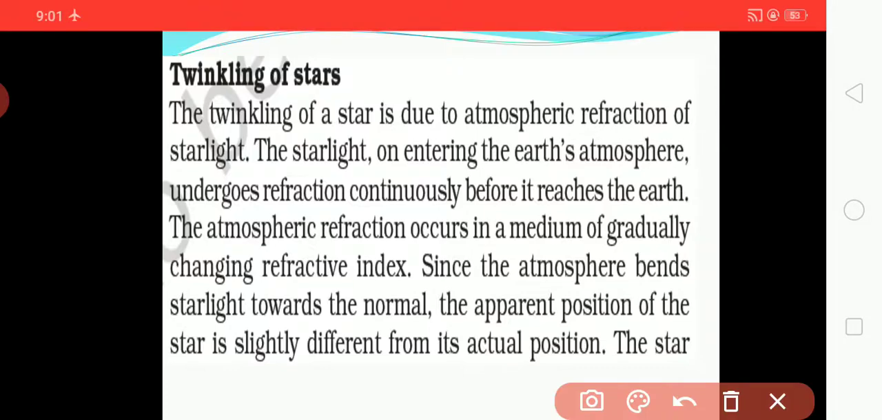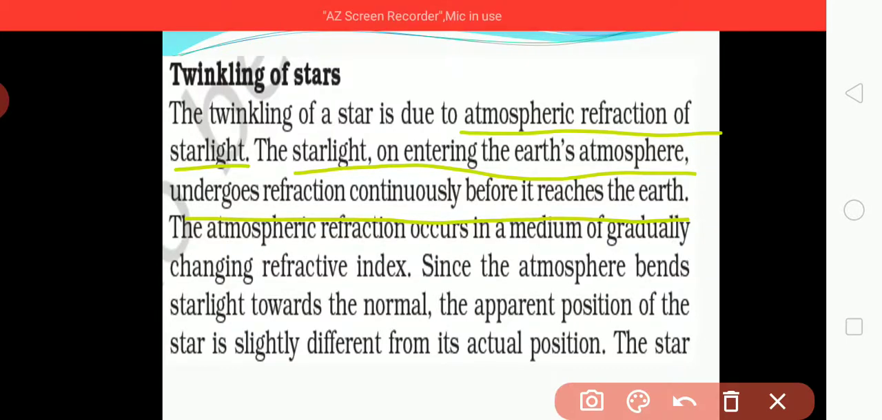The twinkling of a star is due to the atmospheric refraction of starlight. Starlight comes from the sky, and as it twinkles, the star appears to twinkle. When starlight enters the earth's atmosphere, it undergoes refraction continuously before it reaches the earth. It is continuously refracted, and due to this refraction, before coming to the earth,